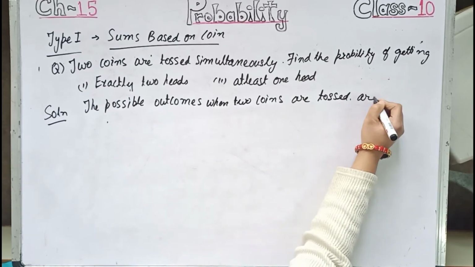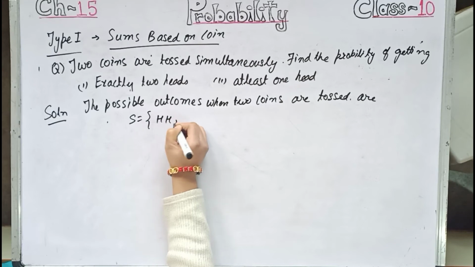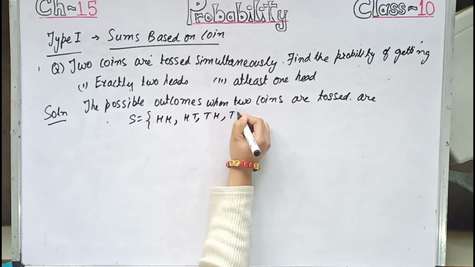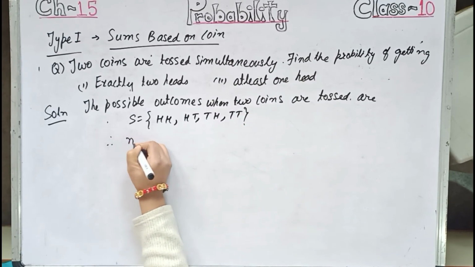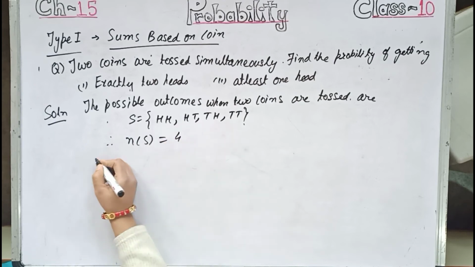S equals HH, HT, TH and TT. Therefore, n(S) we can write as 4. Number of elements in S is 4.